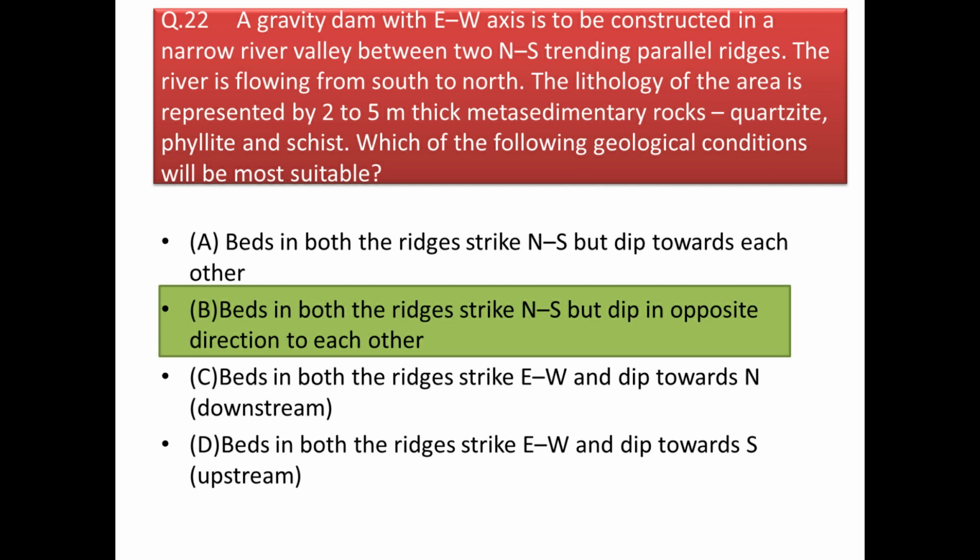Which of the following geological conditions will be most suitable? Now the most suitable condition here is the situation where both the ridges are perpendicular to the gravity dam axis and they dip in opposite directions to each other. So our answer will be option B, that is beds in both ridges strike north-south but dip in opposite directions to each other.